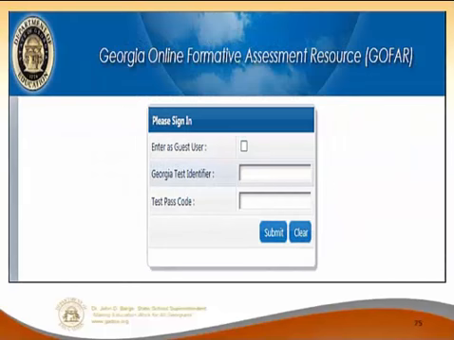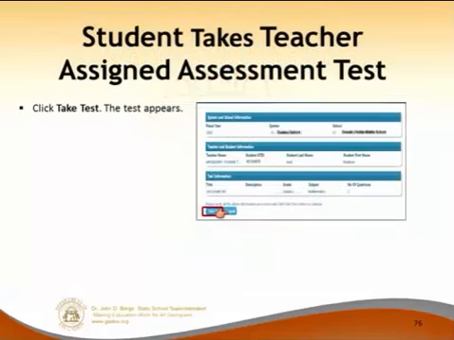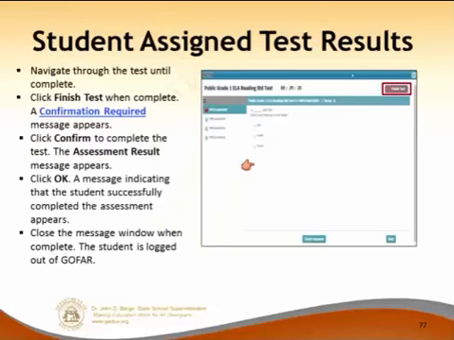For a teacher-made test or a benchmark, it's a little bit different in that you ignore this first part and instead put the student GTID in. With the student GTID, then they just need the test passcode. That was the test passcode that you were given, that 5-digit code. Enter that in, press submit. It will show who they are, so make sure that they are who they say they are. But if they're ready to go, click Take Test.